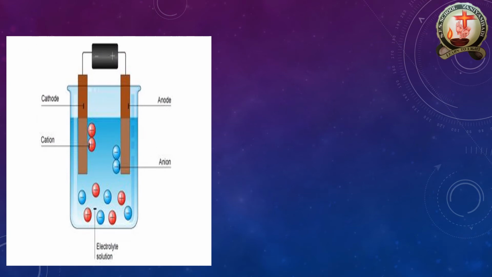Now I am going to show this as a chemical reaction. See, I take one chemical reaction. I insert here one anode and cathode.